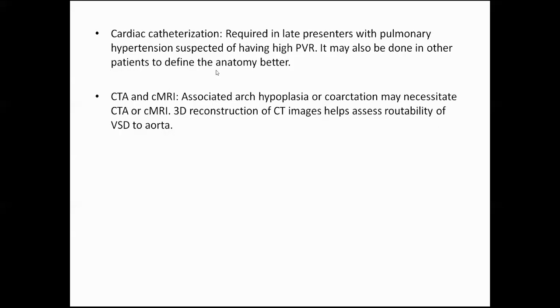The cardiac catheterization is done in very late presenters with pulmonary hypertension. CT and MRI is associated with coarctation of the aorta. What is the problem by doing a cardiac catheterization with a TGA or a Taussig-Bing? You will get a high PVRI or low PVRI.